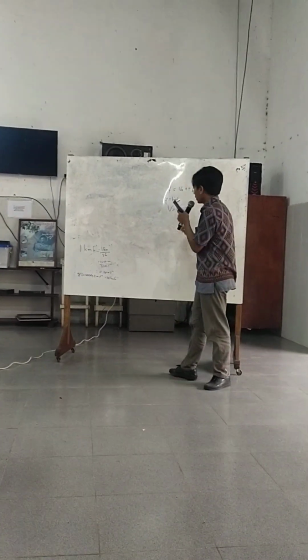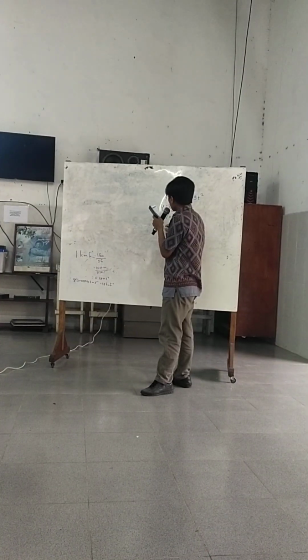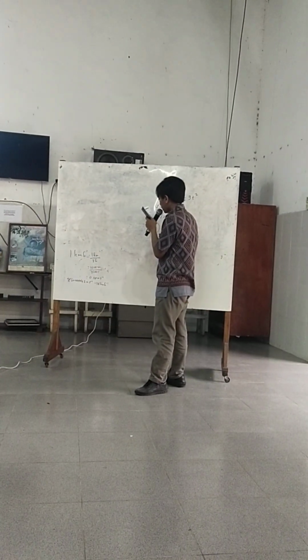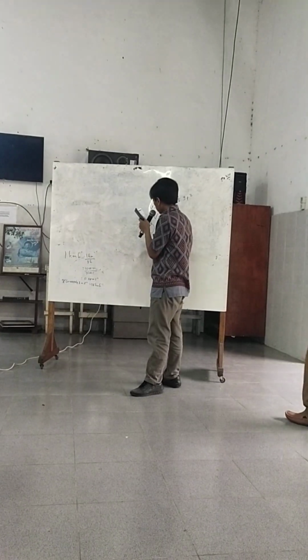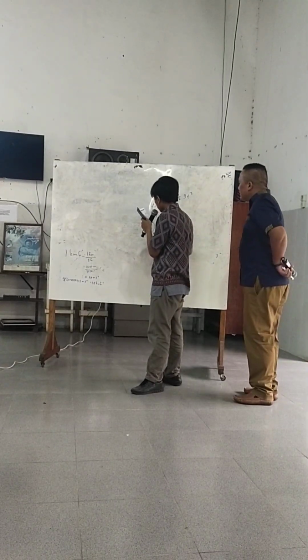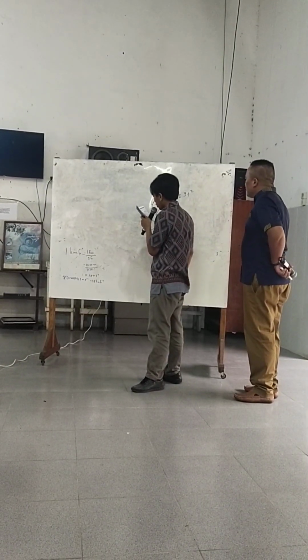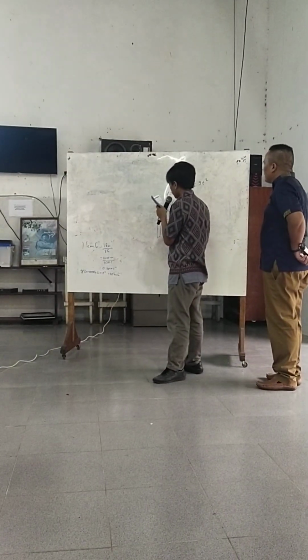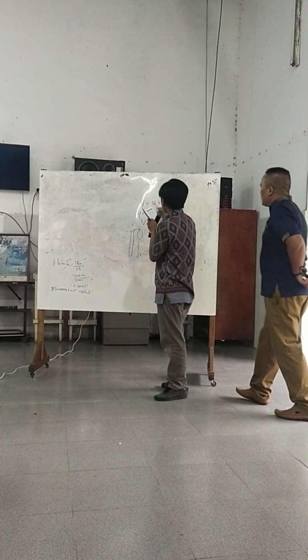Example: there is an apple on the tree and it falls to the ground in about 2 seconds. So how tall is the tree? We can use this formula.